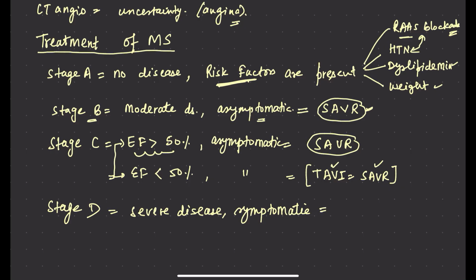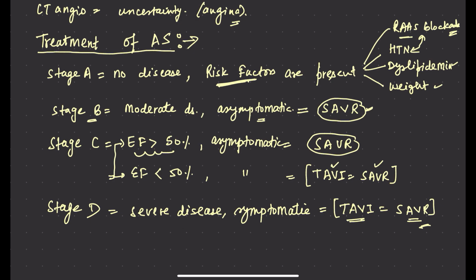In this case also you can do transaortic or you can do surgical. They both have similar outcomes. So this is about the treatment of, sorry, aortic stenosis, right? So this is all about the aortic stenosis.